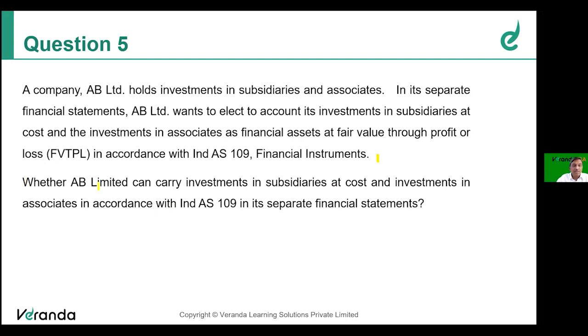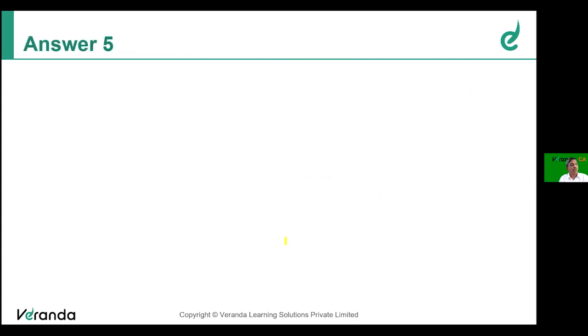So whether AB Limited can carry investment in the subsidiary at cost and investment in the associate in accordance with 109 in its separate financial statement. Is it allowed? Whether different bases can be followed for different investments when they prepare separate financial statements? That is the question, friends. What could be the answer? Let's go forward and see.